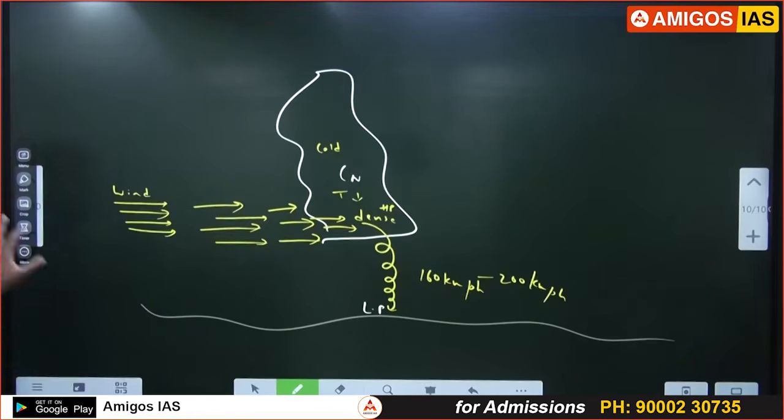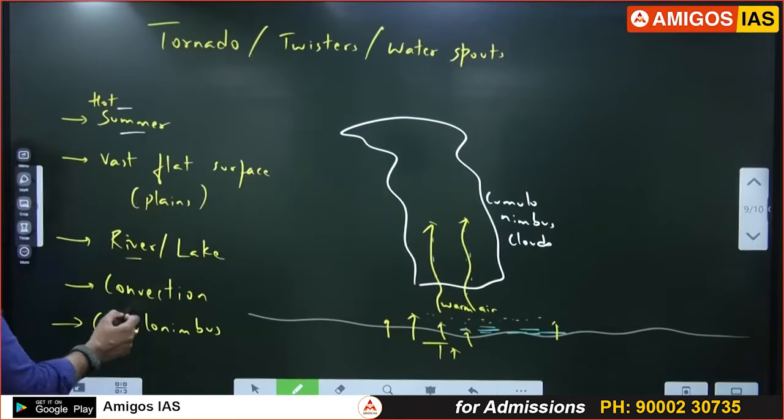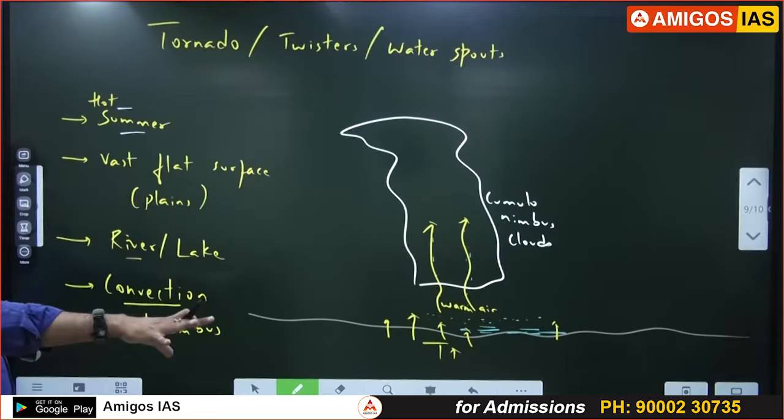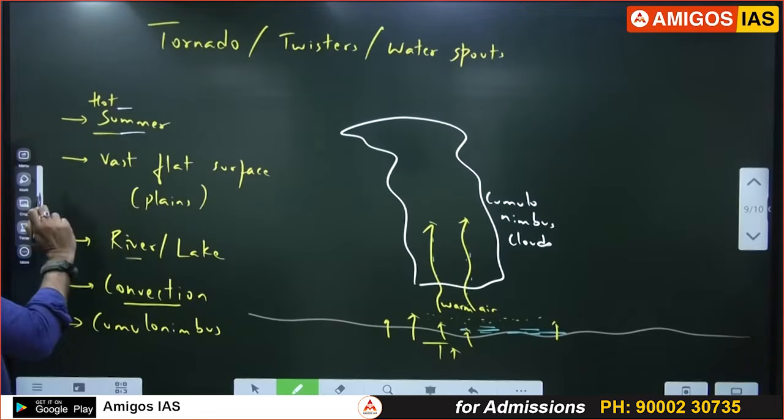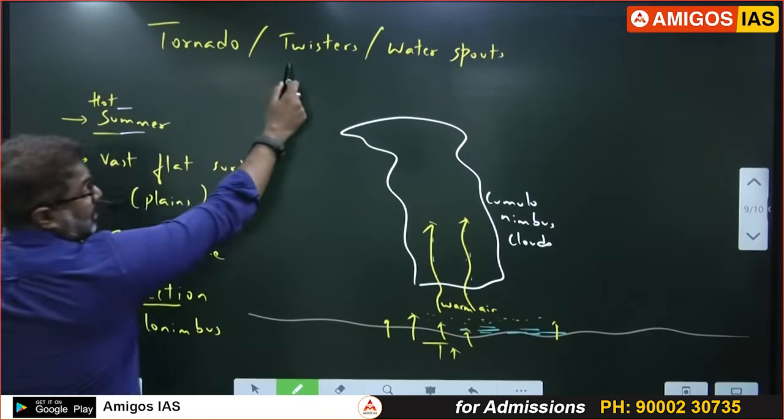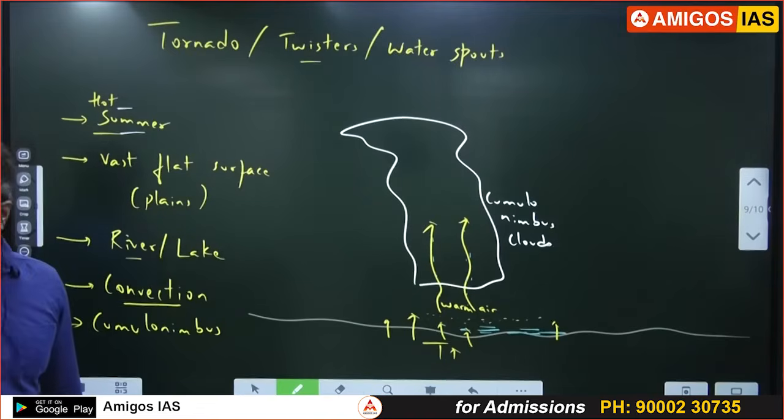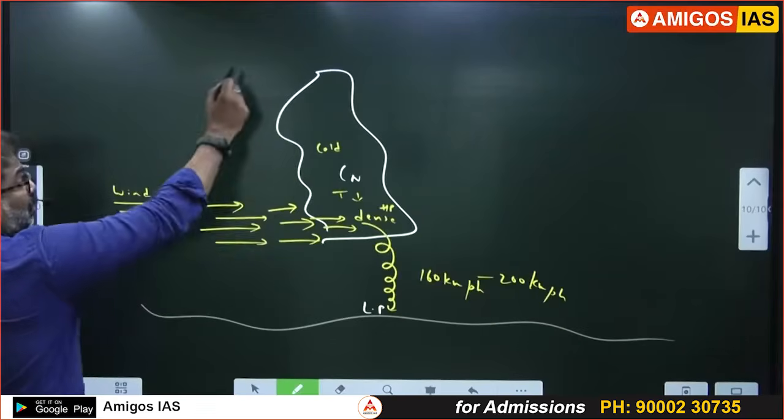So that is the reason this topic is related to convection. It happens somewhere around the 4 o'clock, 5 o'clock. Evening rainfall time. Summers, May. It is called as twister because the wind starts twisting downwards from a cumulonimbus cloud. So these tornadoes,